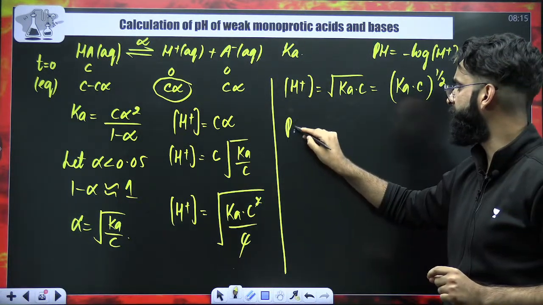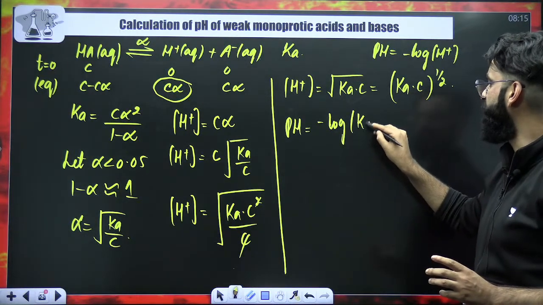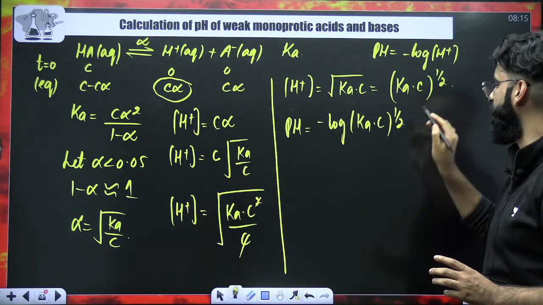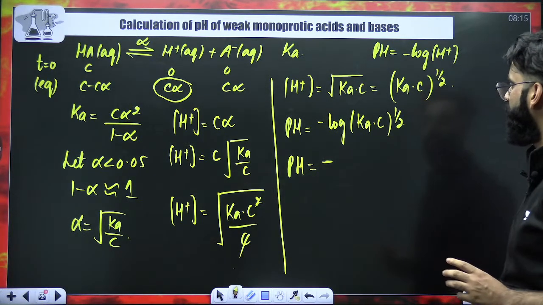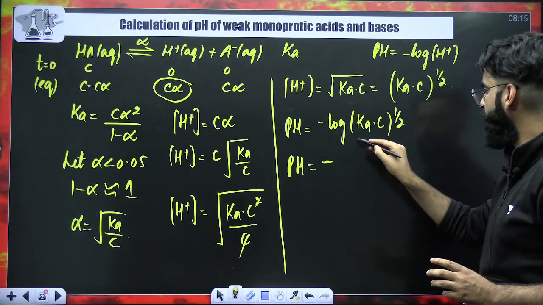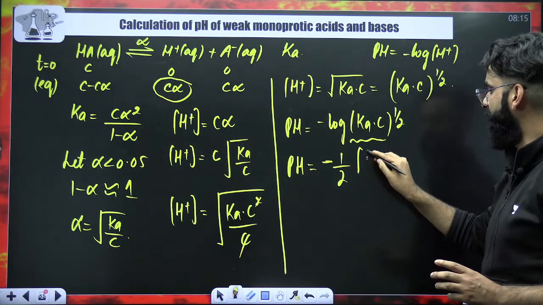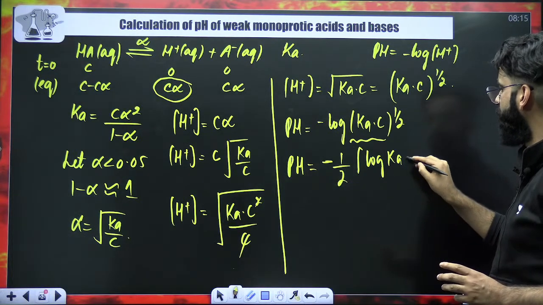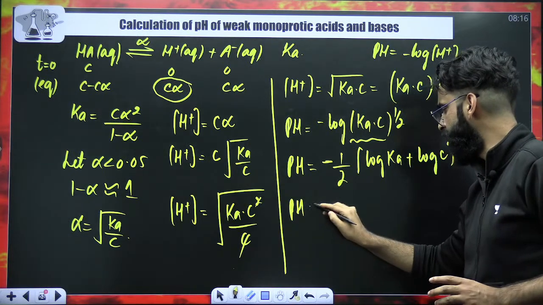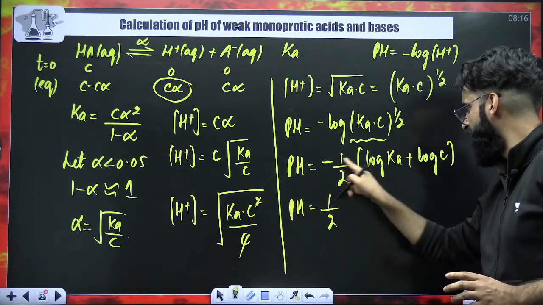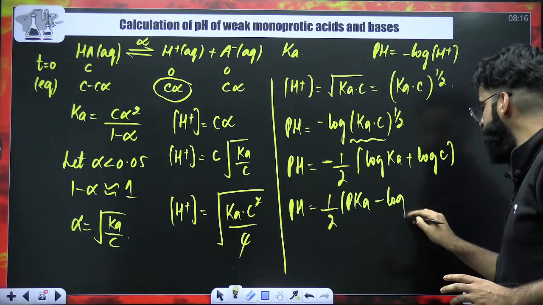Now, how do we get the pH? pH is equal to minus log of H positive concentration, which is (KaC) raised to the power 1 by 2. So pH of the solution comes out to be minus log of m raised to the power n, which is n log m. So minus 1 by 2 comes to the front. Then it's going to be log of Ka plus log of C. Correct? So what you need to do is, 1 by 2 I'm writing as such, minus log of Ka stands for pKa, and it's going to be minus log of C.